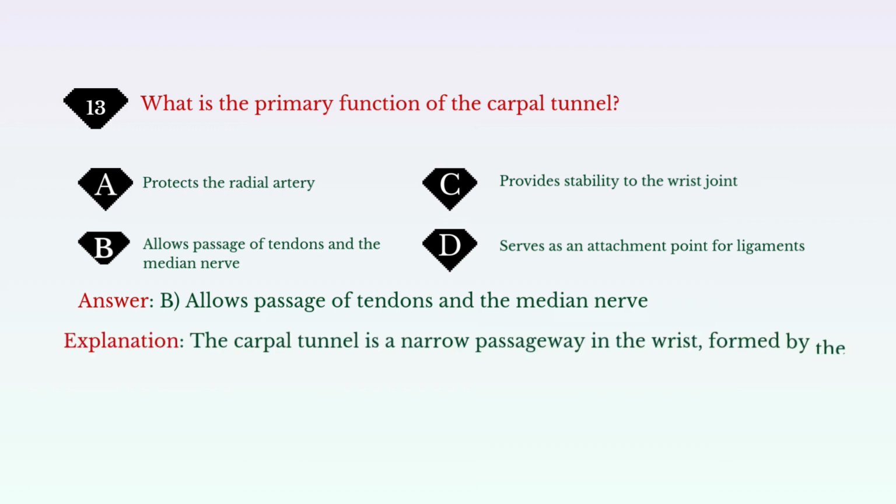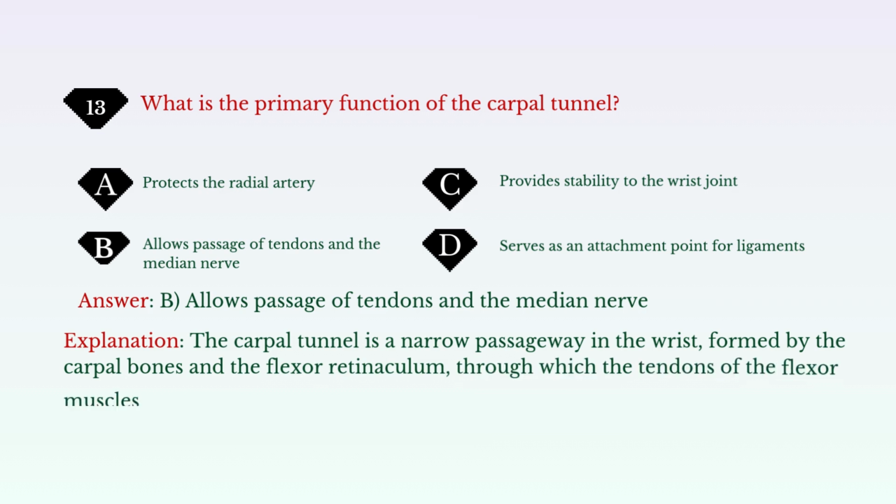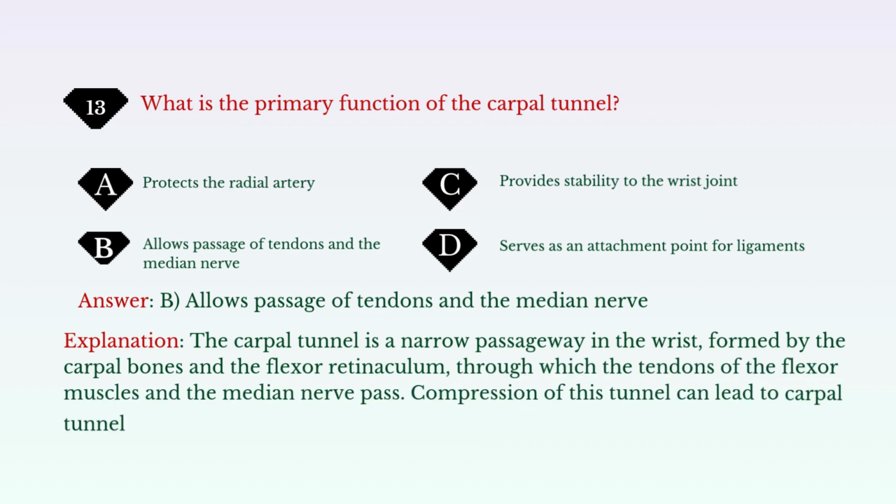Explanation: the carpal tunnel is a narrow passageway in the wrist, formed by the carpal bones and the flexor retinaculum, through which the tendons of the flexor muscles and the median nerve pass. Compression of this tunnel can lead to carpal tunnel syndrome.